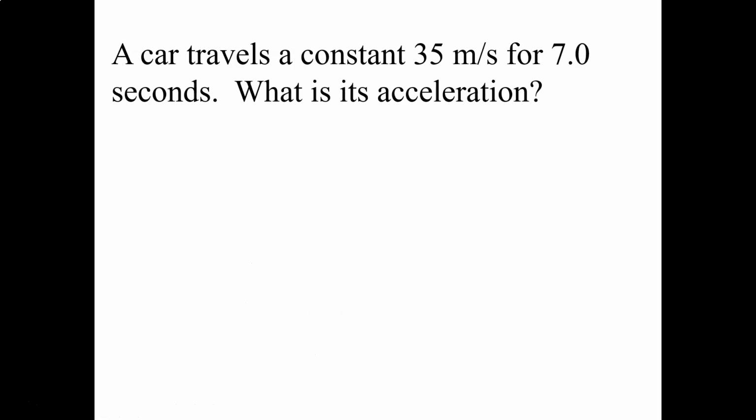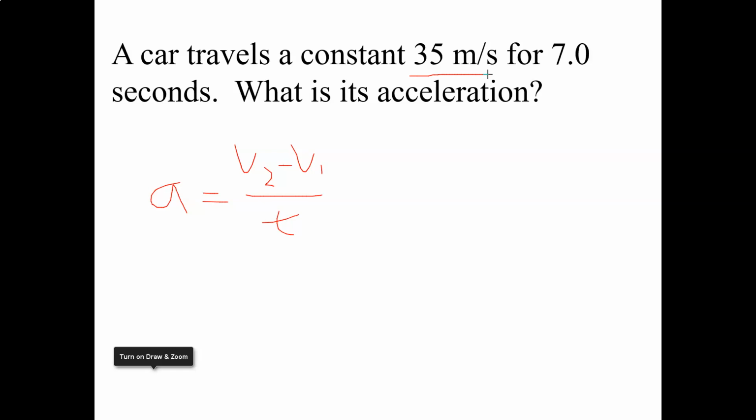So just another example. What if I gave you this problem? A car travels at a constant 35 meters per second for 7 seconds. What's its acceleration? Okay, you might be very tempted to take 35 and divide by 7 and see what you get. But if we do that, to find the acceleration, I need to know the initial, the final velocity, and the time. So a car travels at 35 meters per second. Which velocity is that? Is that my initial, my final, my average, or both, or all of the above?